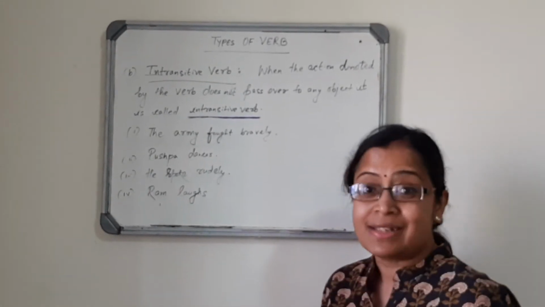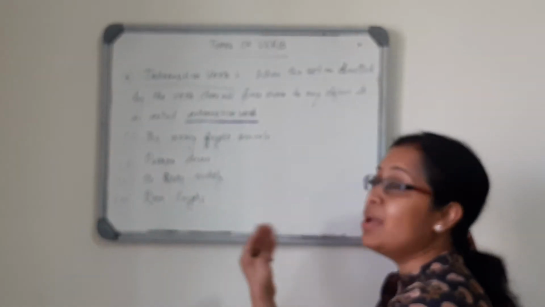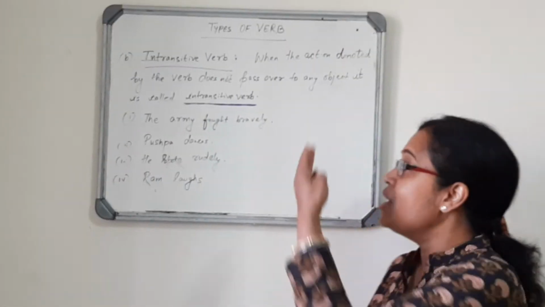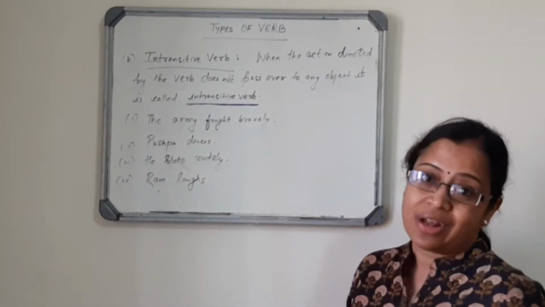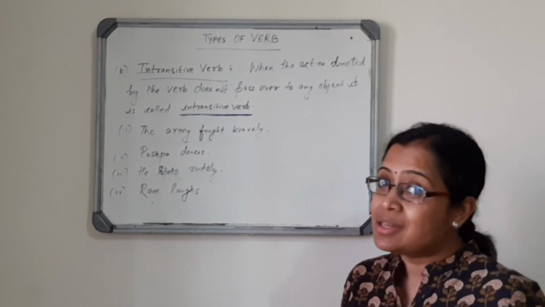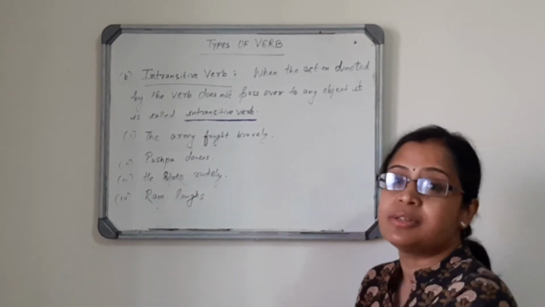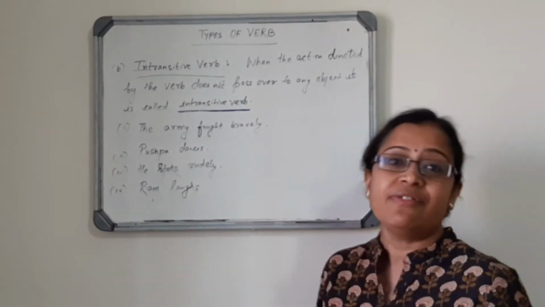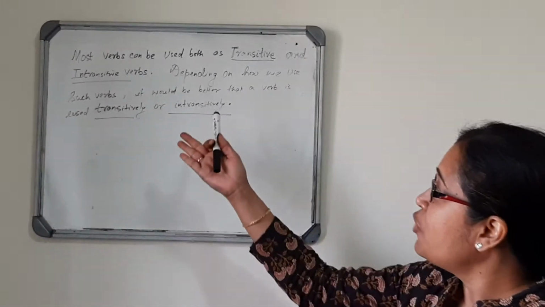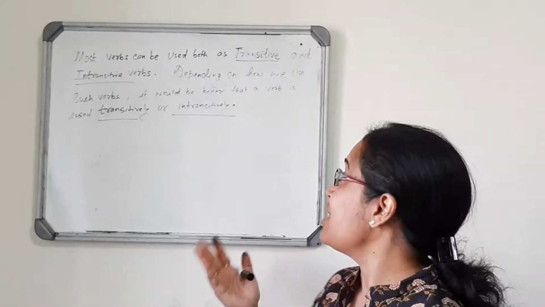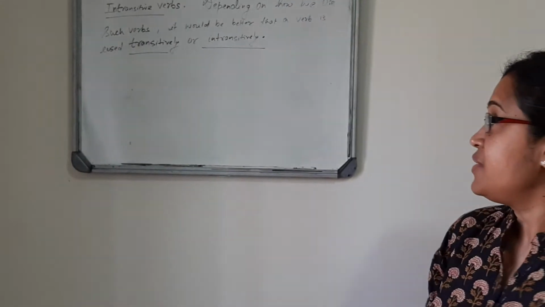Number 4, the last example is Ram laughs. So, what is Ram doing? Ram laughs. So, the action again is not being transferred to any object. So, these are a few examples of intransitive verb. Hope you understand the difference between the transitive and the intransitive verb. Now, most verbs can be used both as transitive as well as intransitive.